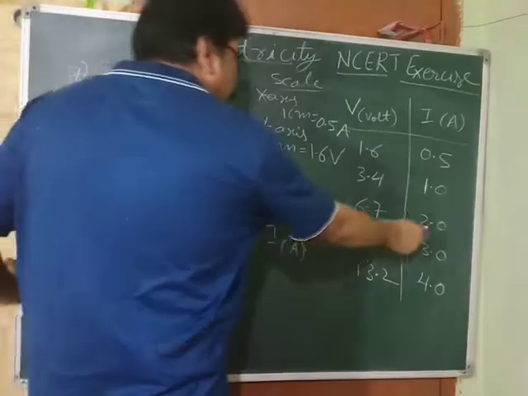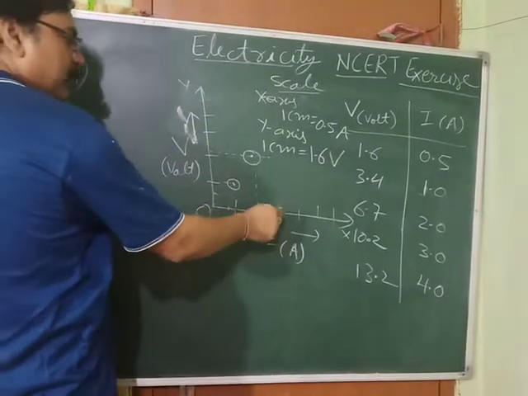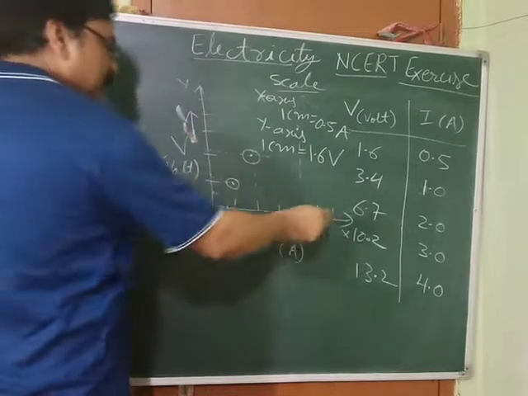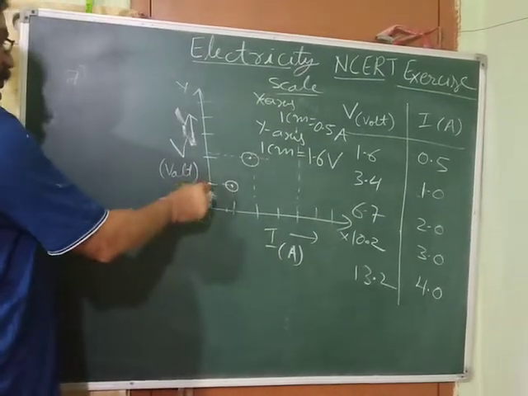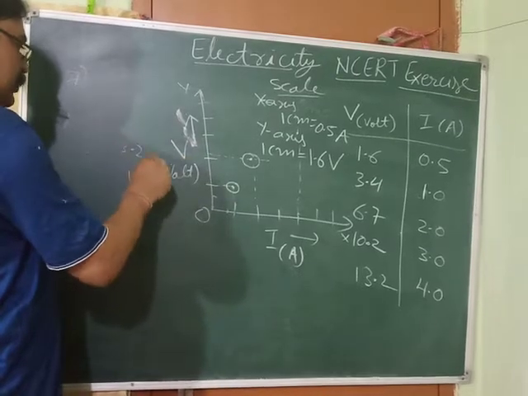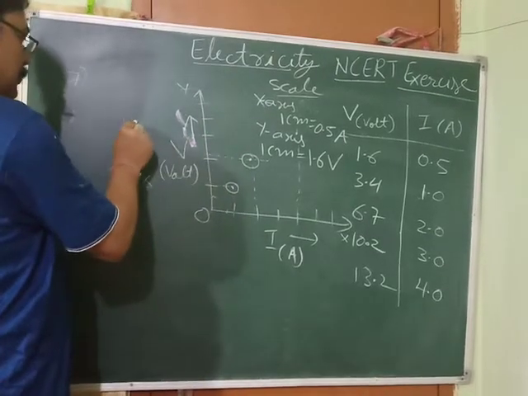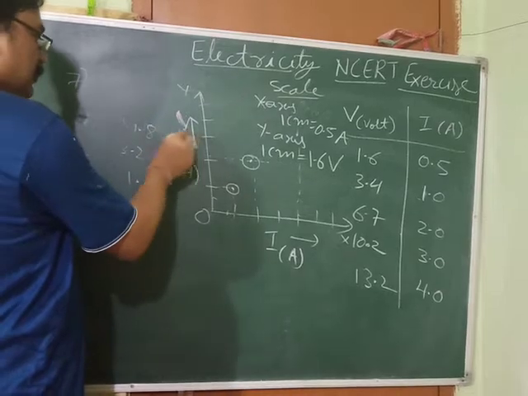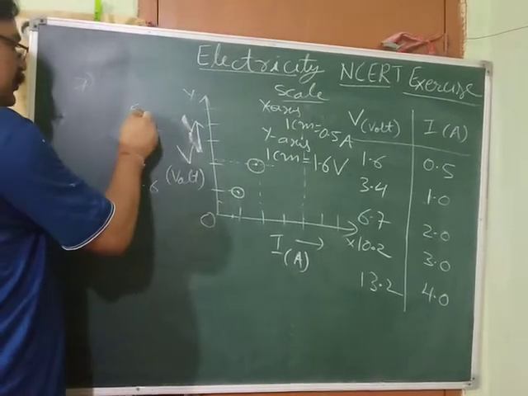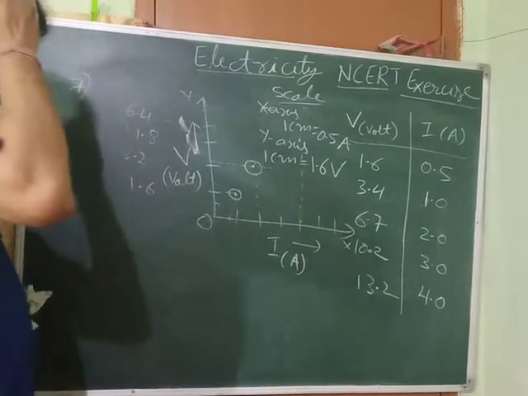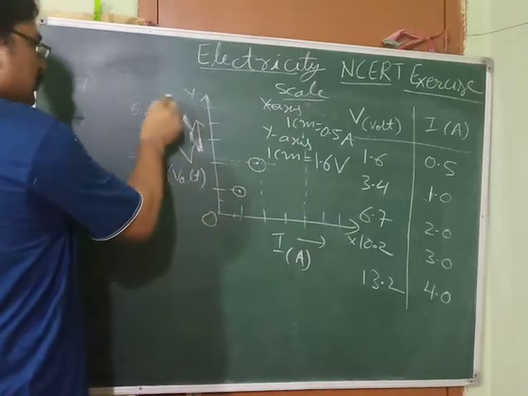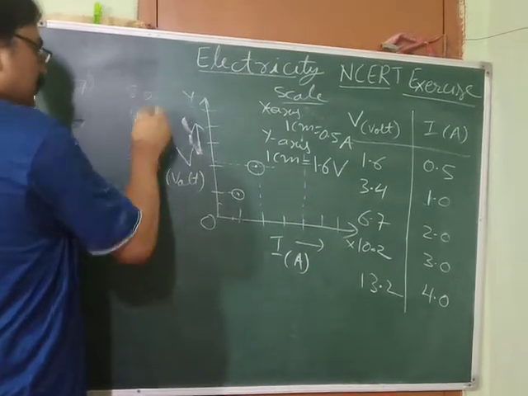Next current is 2, so this is not 2, this is 1.5, this is 2, and this is 6.7, so this is 1.6, this is 3.2, this is 4.8, this is 6.4, and more than this is 8.0.